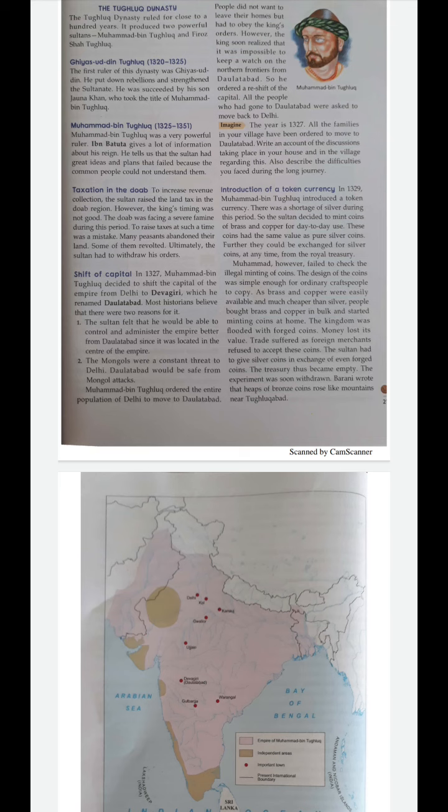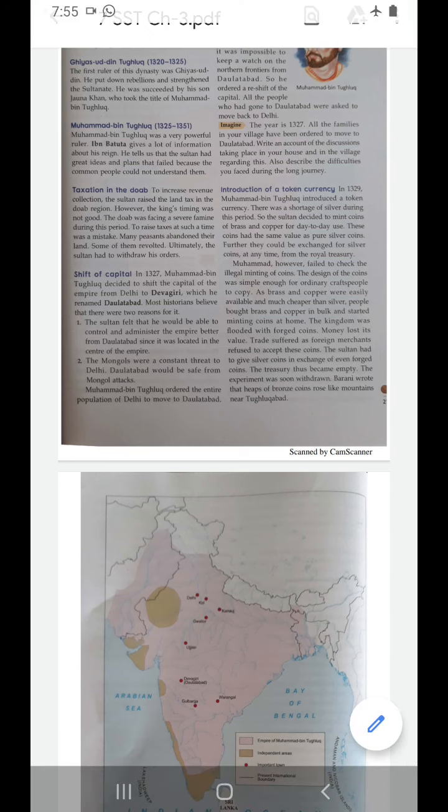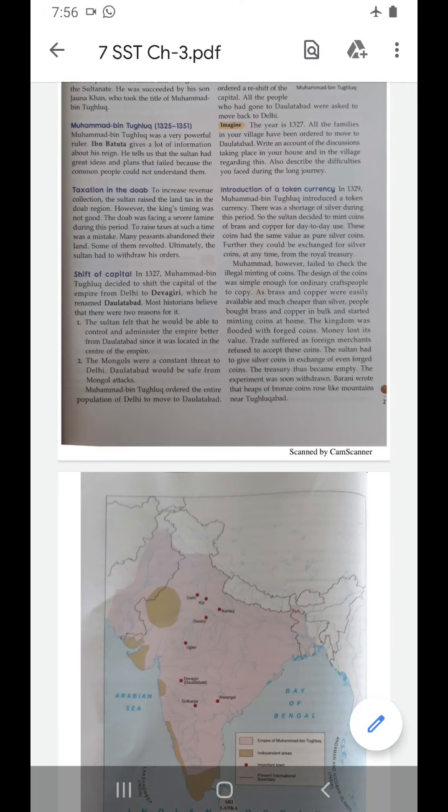First of all, the value of the money was lost. Trade suffered as foreign merchants refused to accept these coins, saying we will not accept brass and copper coins in place of silver coins. Now the Sultan had already said that they could exchange these coins from the royal treasury.